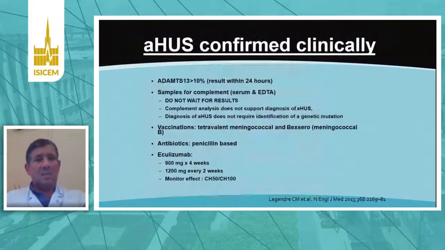So once the disease is confirmed clinically, so you have a TMA, you have an acute kidney injury, ADAMTS13 is going to come back normal. So then you are going to provide patients with vaccination against meningococcal disease A and B. You are going to give antibiotics and to start eculizumab. Eculizumab has been validated, as you can see here on the right part of the slide.